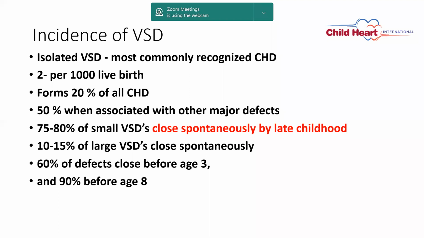The incidence of VSD: it is one of the most common defects in congenital heart disease. Isolated VSD is most commonly recognized, at around 2 per 1,000 live births, which is considered a very high incidence. Among congenital heart disease, 2% of defects are ventricular septal defects, and 50% when associated with other major defects like tetralogy of Fallot, interrupted aortic arch or single ventricle. While 75 to 80% of small VSDs close spontaneously by late childhood, 10 to 15% of large VSDs close spontaneously up to 1 year of age.